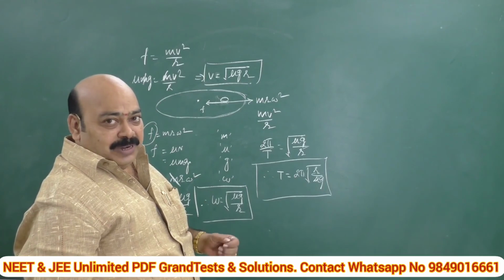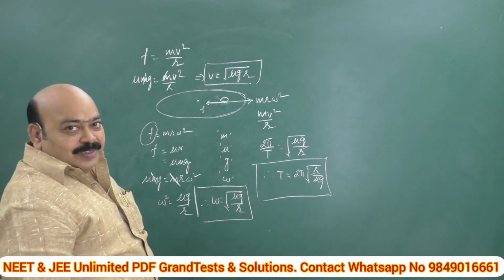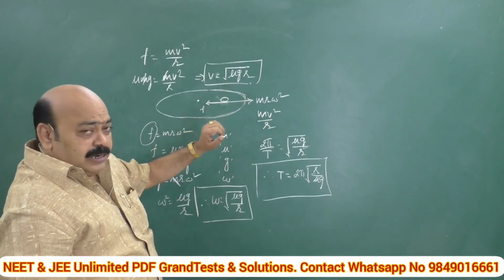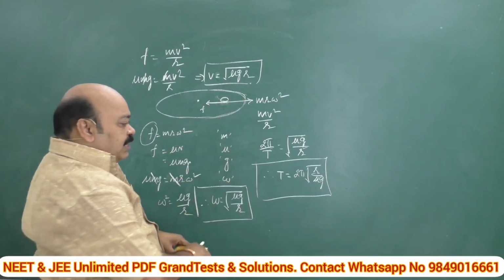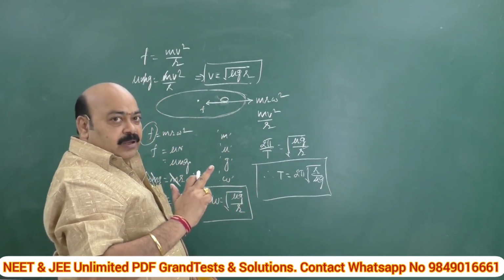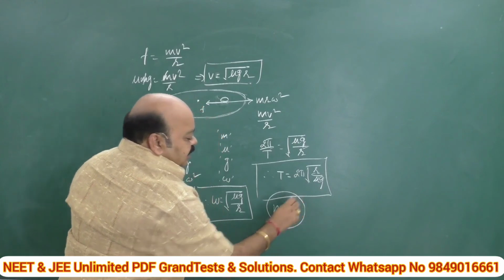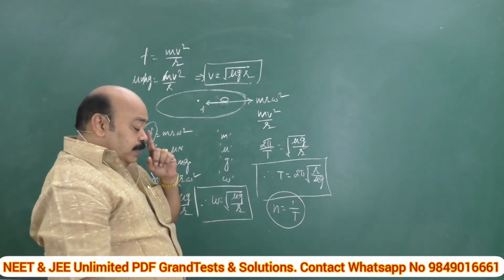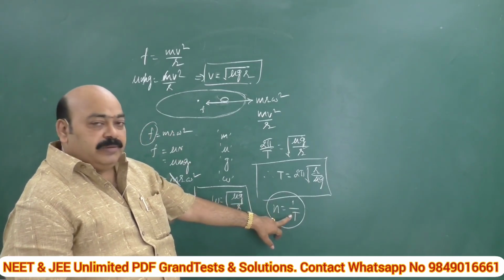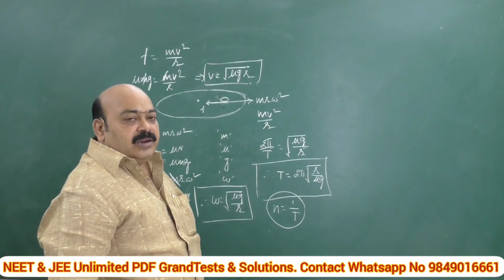And one more tidbit, last but not least: what will be the frequency of the gramophone record? It's a really funny thing. That means we have angular speed and linear velocity from the time period. And what frequency, how many rotations it can make so that the coin does not fly off. Then frequency is nothing but the reciprocal of the time period. It is very basic knowledge. Of course, you may not recall this at the time of the examination, that is the unfortunate thing. Frequency is equal to the reciprocal of the time period, which gives the frequency of this gramophone record so that the coin placed over it does not skid.